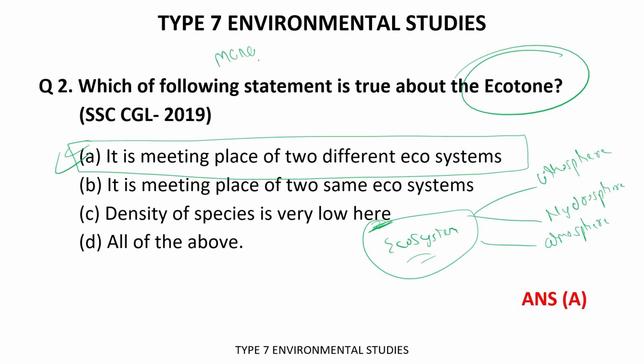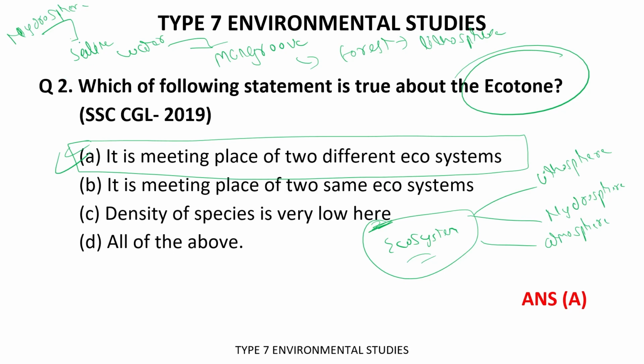Ecotone is basically the meeting point. The best example of it is the mangrove forest, because the forest is on the lithosphere, but it is connected with saline water, which is a part of the hydrosphere. So the mangrove is basically the link between the lithosphere and the hydrosphere.